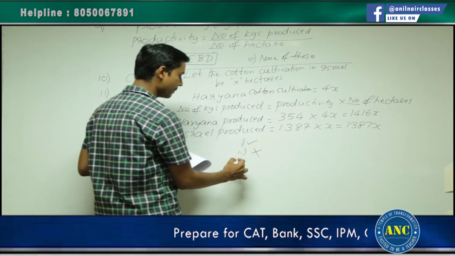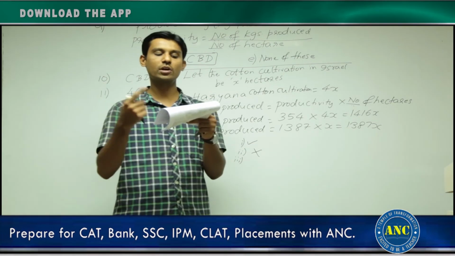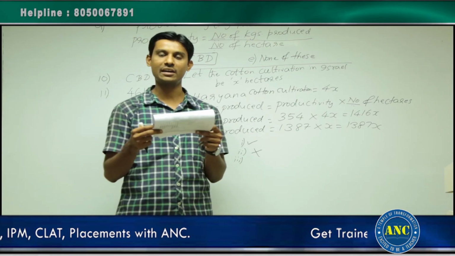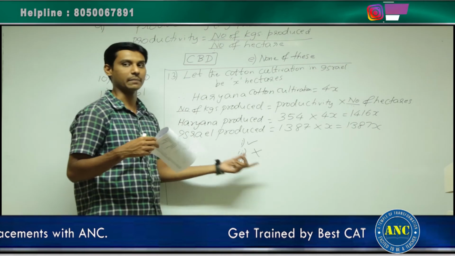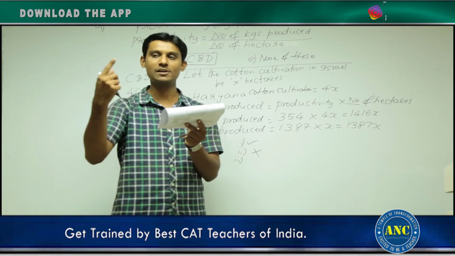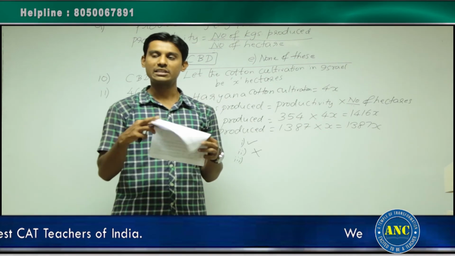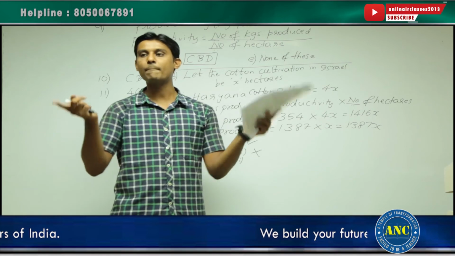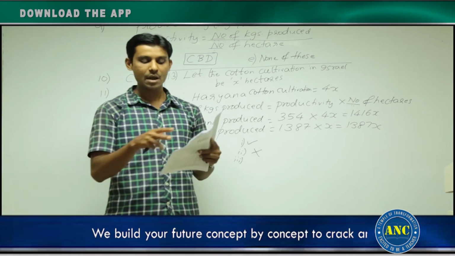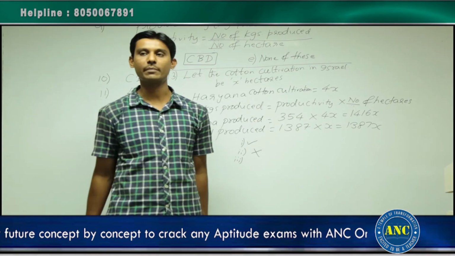Third statement. Please see the third statement. It says India produced more cotton than Israel in 81-82. Some students will make a mistake again, saying it is an incorrect statement, but actually it is a true statement. Why? Some students will think we don't have the complete information about India. India is a combination of so many states, but only 9 or 10 states are given in the graph. We don't have the information about the remaining states.